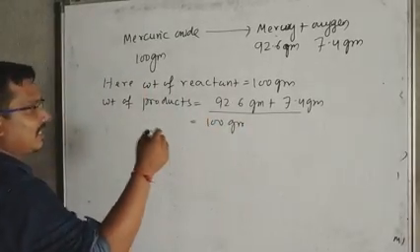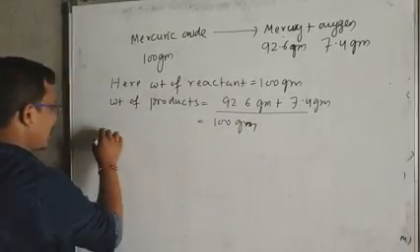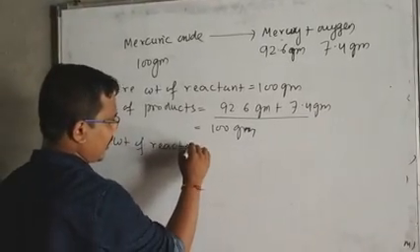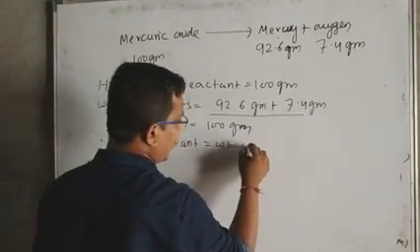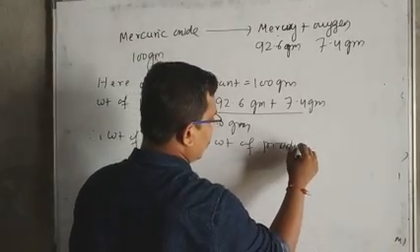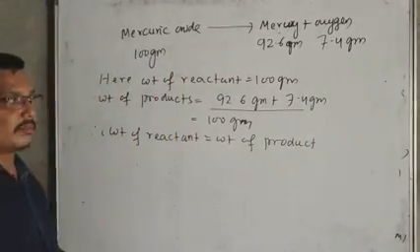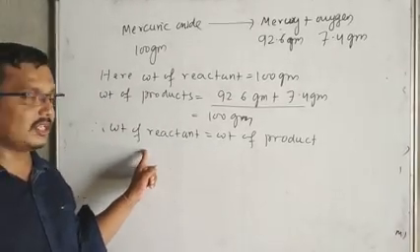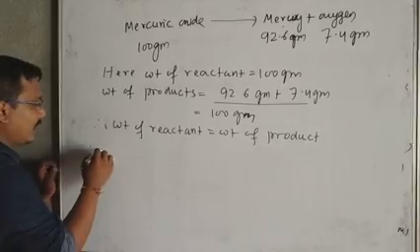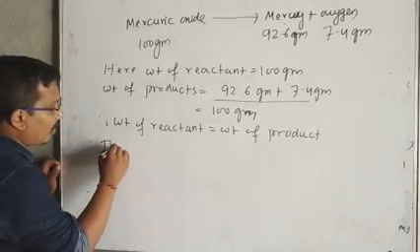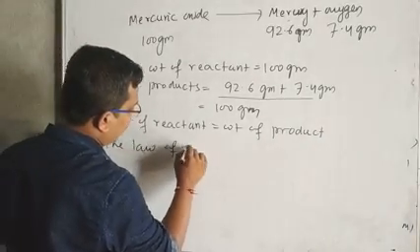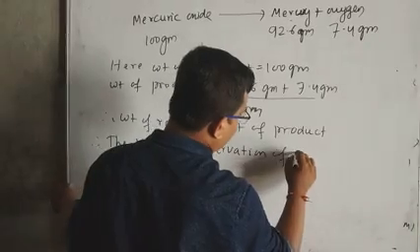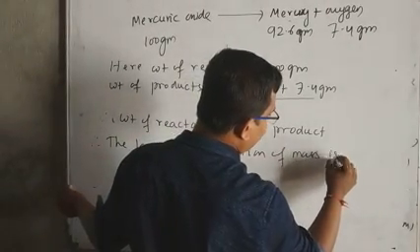That means in this reaction, the weight of reactant is equal to the weight of product. There is no loss of mass; the mass remains constant. Therefore, the law of conservation of mass is verified.